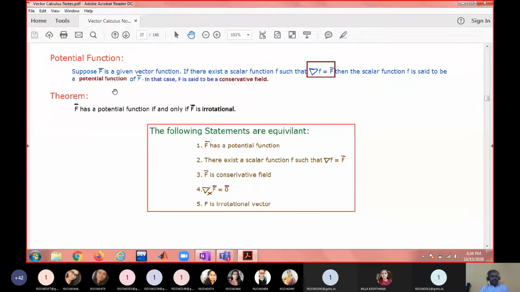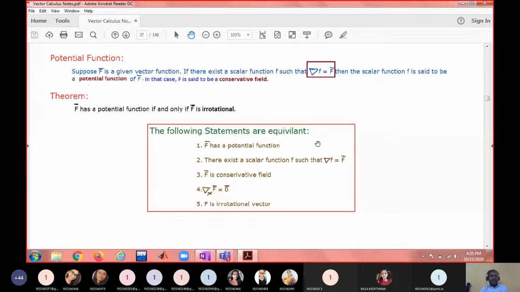So when f bar will have a potential function is stated through a theorem. Whenever f bar is irrotational, f bar will have a potential function. What do you mean by irrotational function? When is f bar said to be irrotational? Last class we discussed it. When curl of f bar equals 0 bar. When curl f bar equals 0 bar, f bar is irrotational. Whenever f bar is irrotational, f bar will have a potential function. That means there exists a scalar function f such that del f equals f bar.